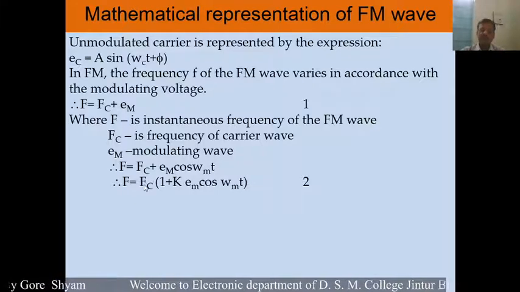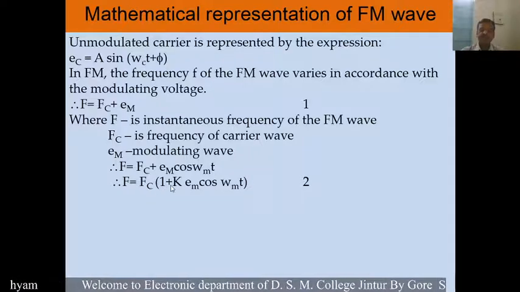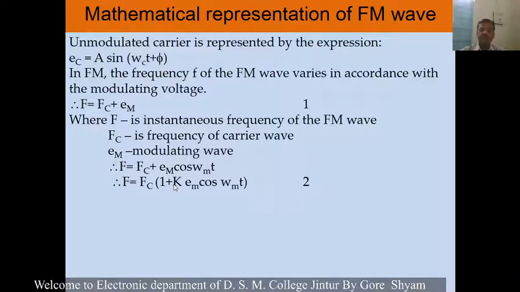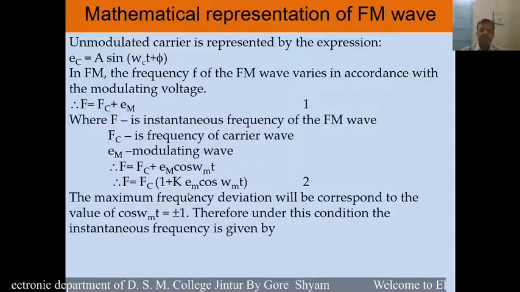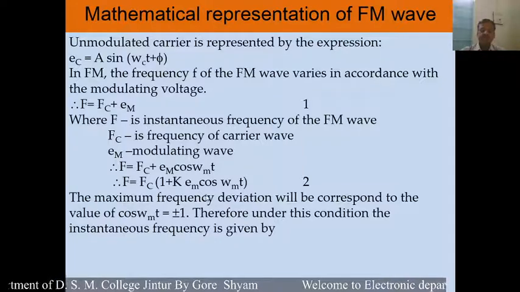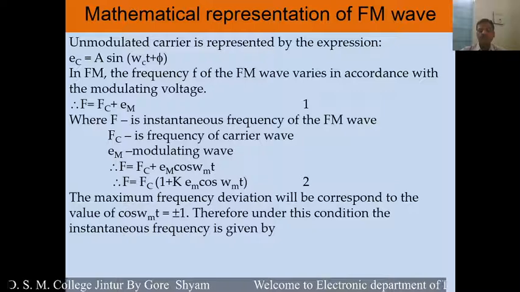If we take fc as common, that is equal to 1 plus em divided by fc into cos omega mt. So em divided by fc is equal to k. The maximum frequency deviation will correspond to the value of cos omega mt equal to plus minus 1.